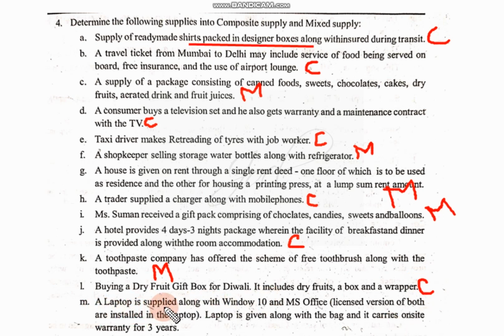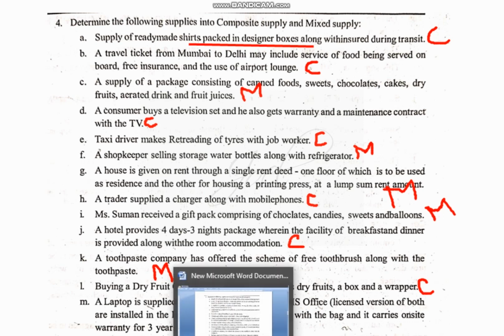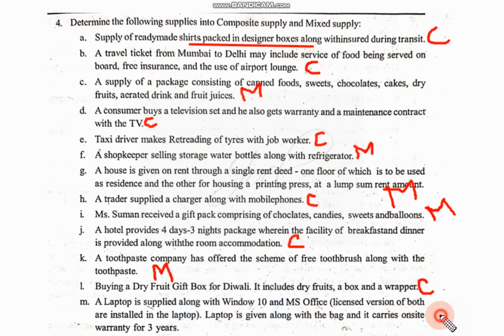A laptop supplied along with Windows 10 and MS Office, both installed in the laptop. The laptop is given along with a bag and it carries a warranty of 3 years. Now when the laptop is purchased, two types of software are given free of cost, and a bag is there. All these things automatically come along with your laptop. So that's why it is composite supply.